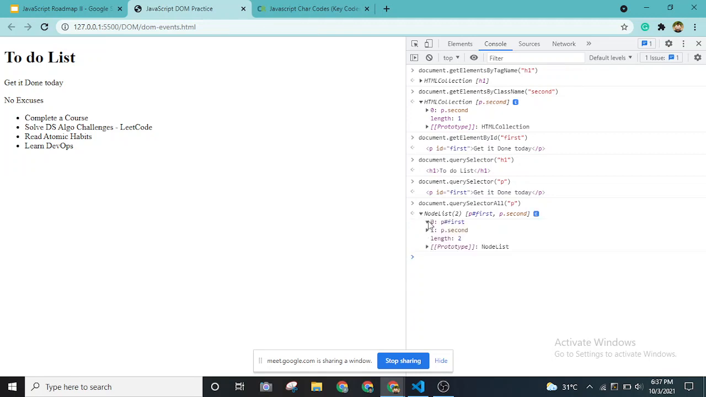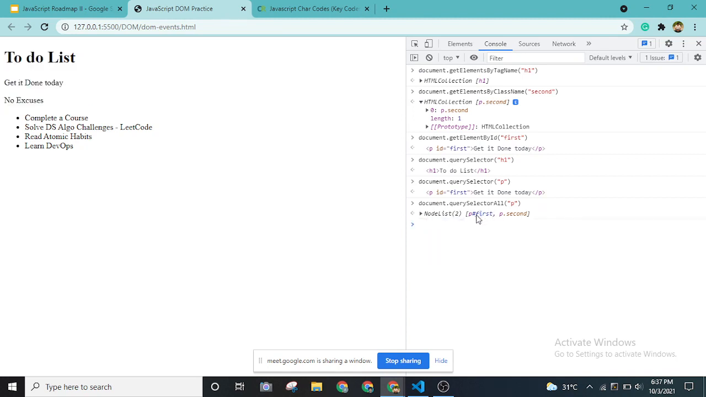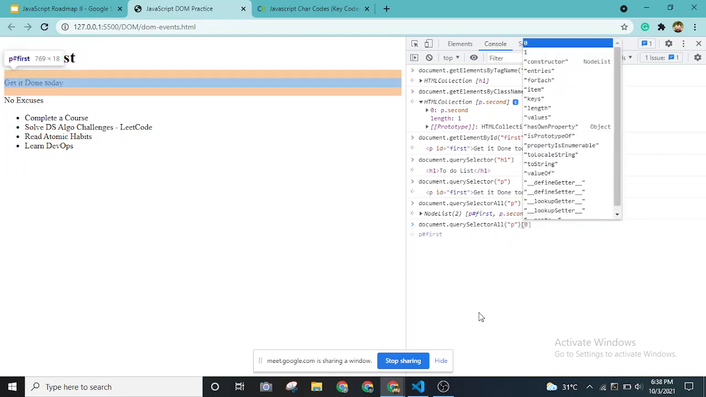As you can see, the first one gave us the first paragraph element, and the second one gave the second paragraph element, and this hashtag is nothing but that id only. So hashtag first because the id value is first, and the dot second is because the class name is given as second. Okay, so if we want to access it, we can access it how we access array elements directly in any other languages.